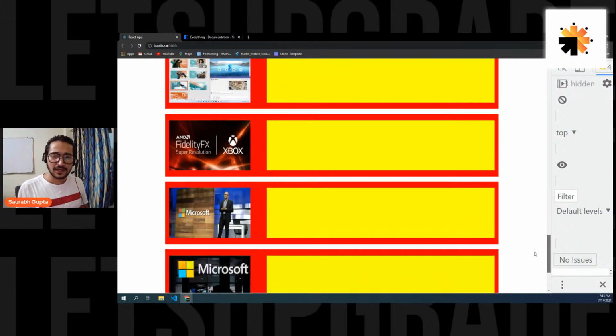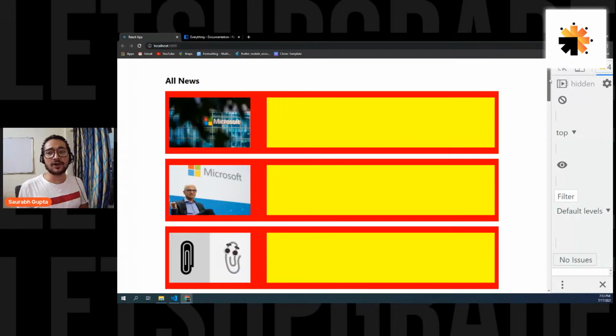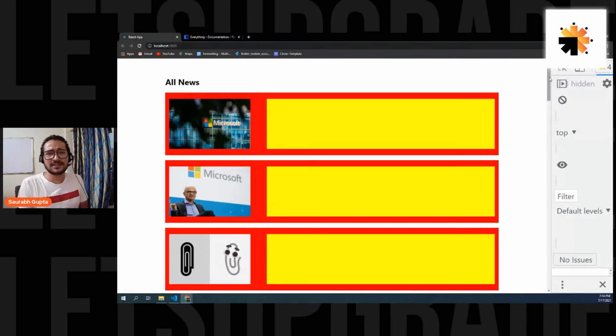Okay, guys. So everyone, these images are not something we are creating or providing. These images are directly coming from the news API, so we can't do anything. We have to use it, even if it is blur, even if it is not properly cropped. But we can make the other things look good.